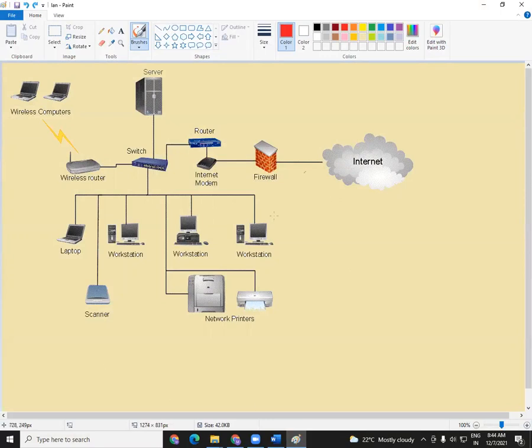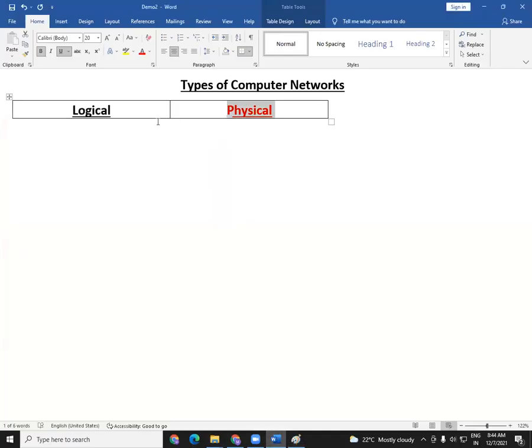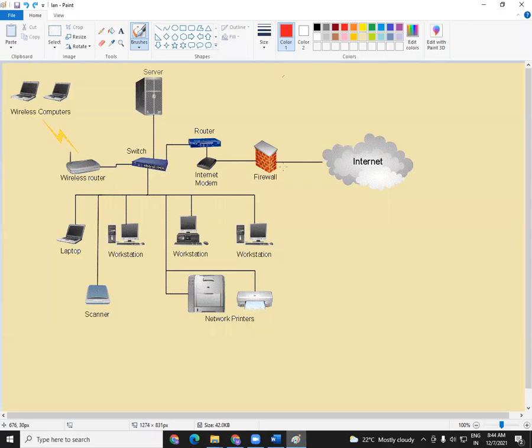What I said here, one is a physical network, another one is a logical network. What you see on your screen is a physical network. Devices are connected with each other by using a cable. So that is a physical network. But logical network means every device has a number.